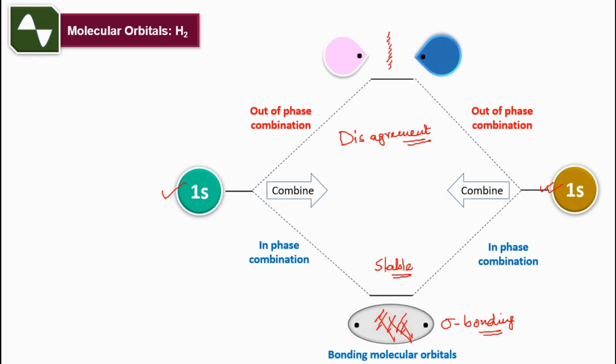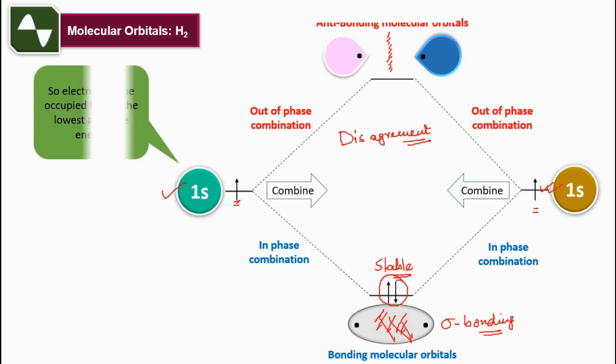Now the 1s orbital of hydrogen has only one electron. So for bonding purposes, each electron will be shared to form a covalent bond. So the electron will be occupied first at the lowest available energy, and then if there are any more electrons, only then will it go to the antibonding level. Otherwise, first it will fill the bonding molecular orbital, and after that it will go to the antibonding level.